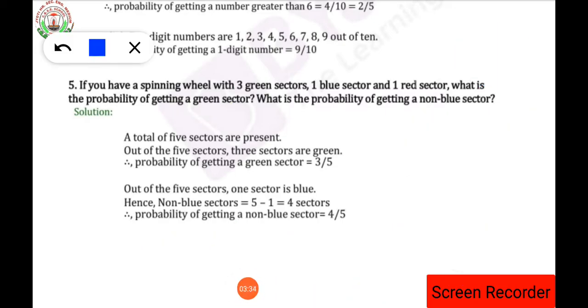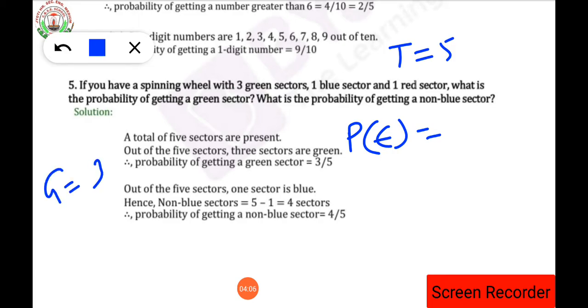Now in order to get the probability of getting the green sectors, what do we have? The formula I had told you, isn't it? Probability is equal to number of events upon total number of events. The number of events upon total number of events will change according to the statement of the question. It will be number of green sectors upon total number of sectors. Number of green sectors in the circle is 3, number of blue sectors is 1 and number of red sectors is 1.